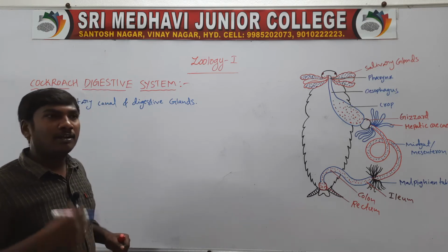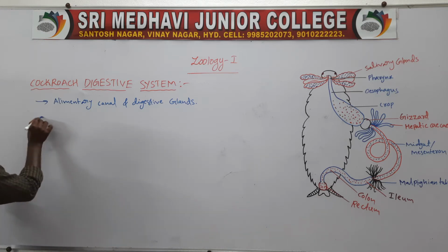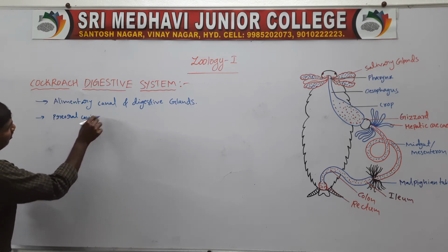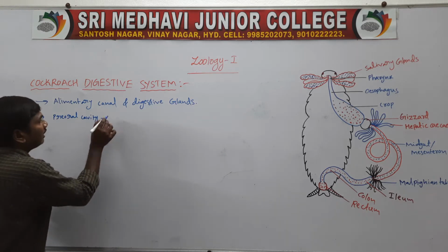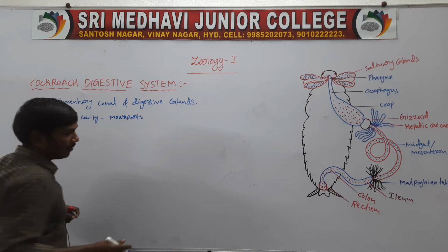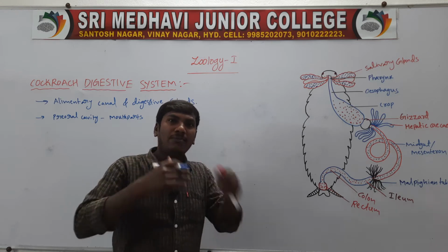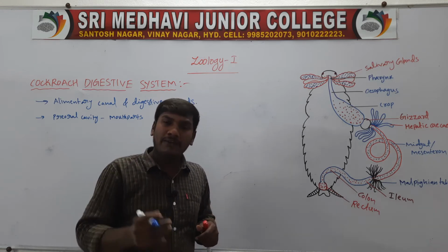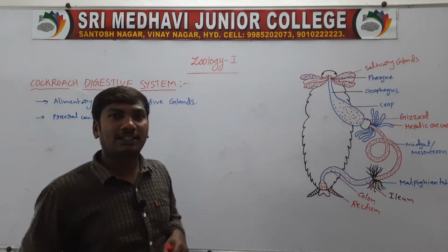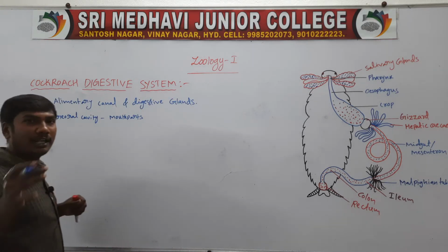Next one, before the mouth. The cockroach contains a cavity before the mouth, called the pre-oral cavity. The pre-oral cavity is surrounded by the mouth parts.